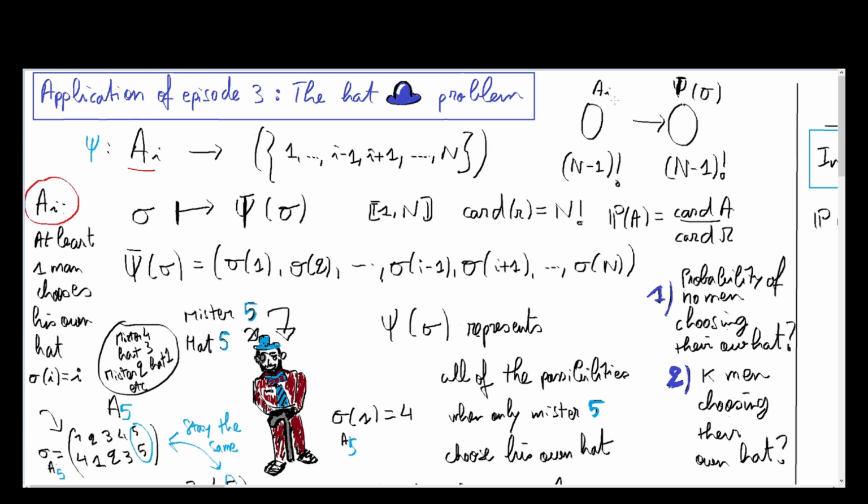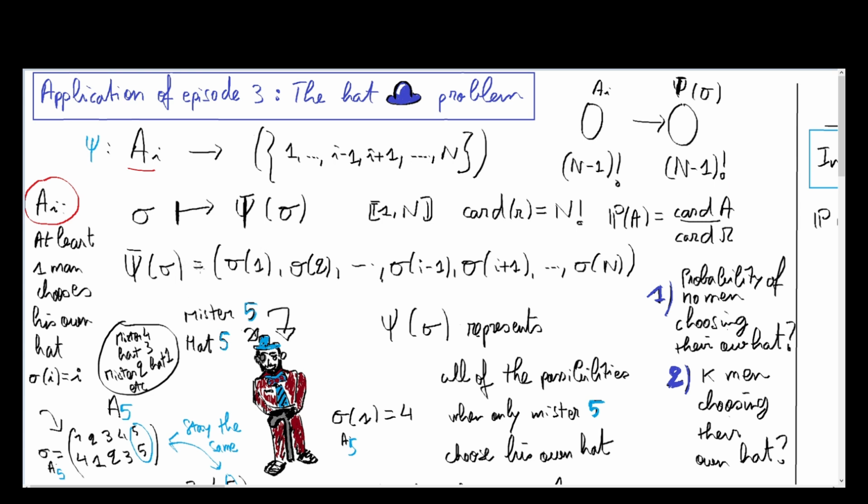And so this is a bijection, we can verify it. We have factorial of n-1 elements in our set of events, and we have factorial of n-1 in psi of sigma.